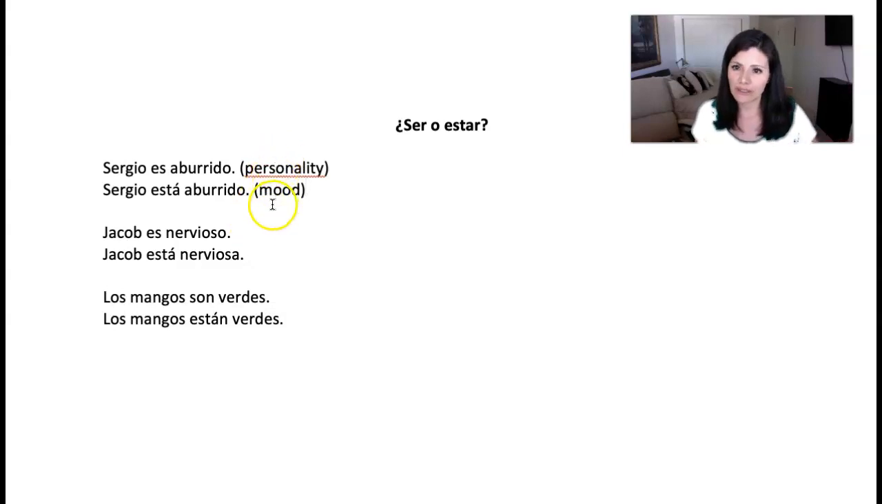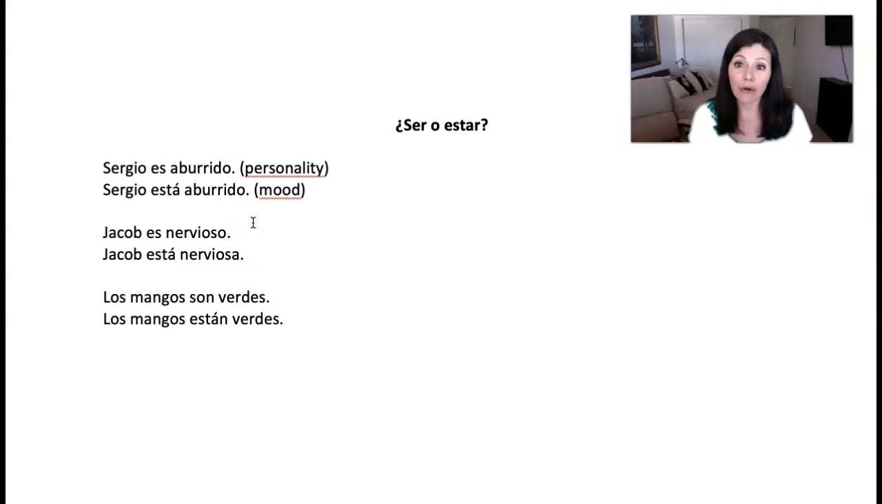Do you see the difference between these two? The same can be seen in the next two examples. Jacob es nervioso, Jacob está nervioso. If I say Jacob es nervioso, because I'm using ser, that's a personality situation, so he is a nervous person. He gets anxious very easily. Or if I say Jacob está nervioso, because I use estar, that's a temporal condition, which means he is feeling nervous right now. Another example, not using people: los mangos son verdes versus los mangos están verdes.